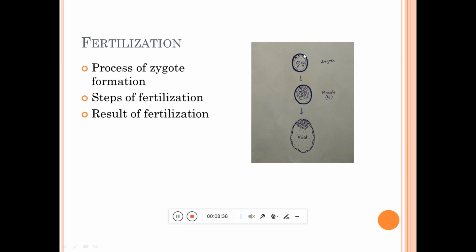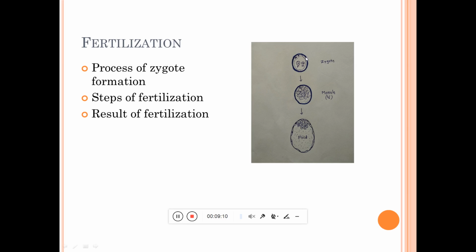Now this cytoplasm has two haploid nuclei. One is of the female, one is of the male. Respectively, they are known as female and male pronuclei. Both pronuclei have a haploid number of chromosomes. Now we can say it is a complete cell having a diploid number of chromosomes. It is particularly known as zygote.